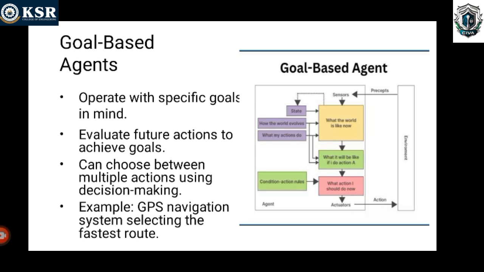What action we are going to choose so that we can reach the goal, that is the goal based agent.